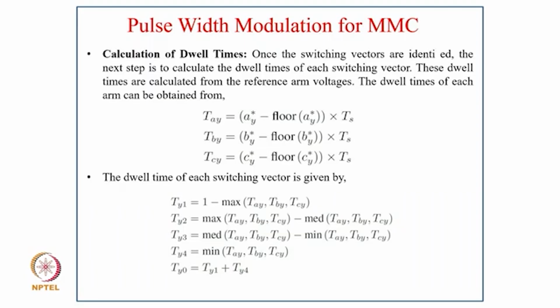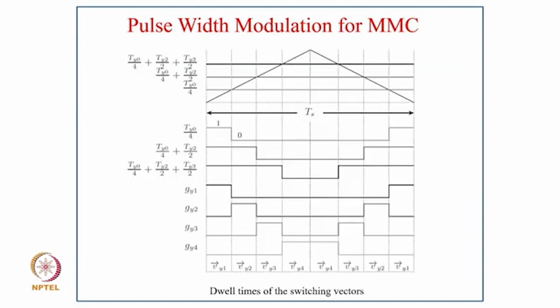The dwell time of each switching vector is given as: T1 equals 1 minus the maximum of TAy, TBy, TCy; T2 equals the maximum of TAy, TBy, TCy minus the medium of TAy, TBy, TCy; T3 equals the medium of TAy, TBy, TCy minus the minimum of TAy, TBy, TCy; T4 equals the minimum of TAy, TBy, TCy; and T0 equals T1 plus T4.